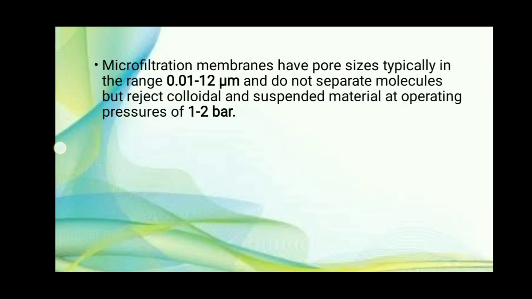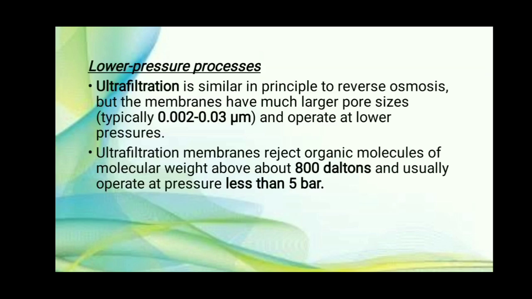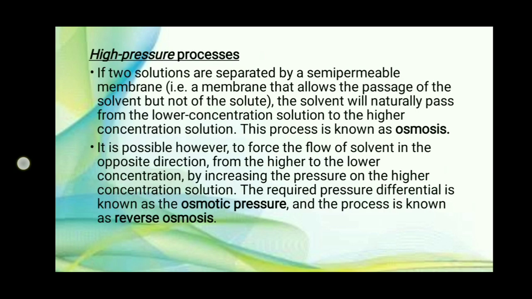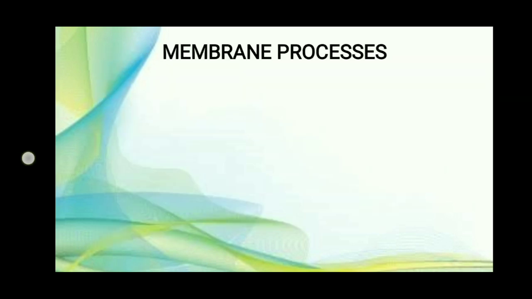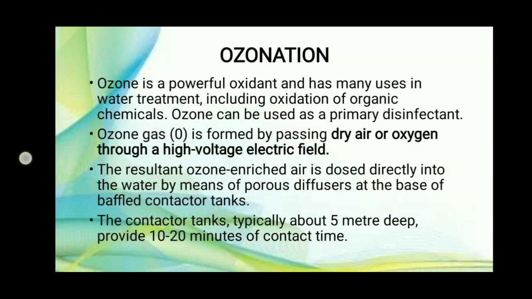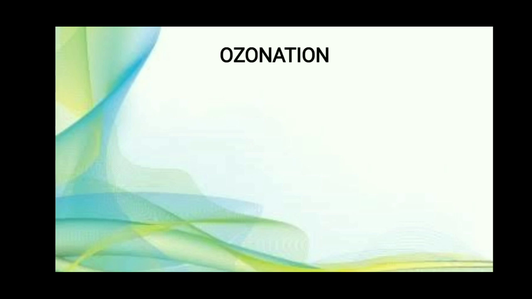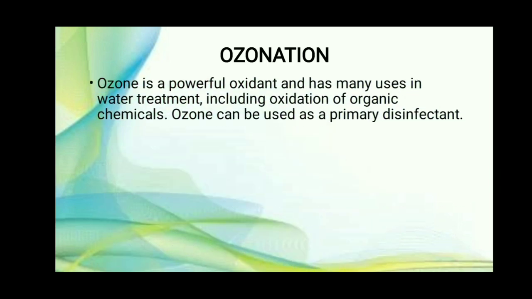So we will revise ozonation and membrane process again. As chlorination we already saw in the last lecture, we will revise only ozonation. So what is ozonation? We use ozone as a disinfecting agent. It is a powerful oxidant and used for water treatment including oxidation of organic chemicals, and it can be used as a primary disinfectant.